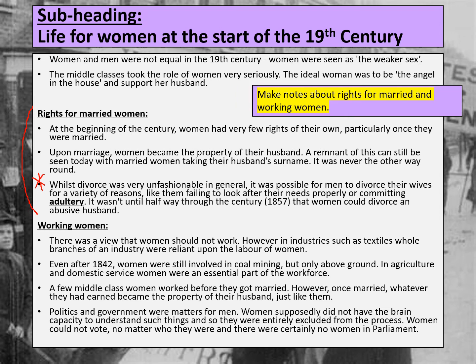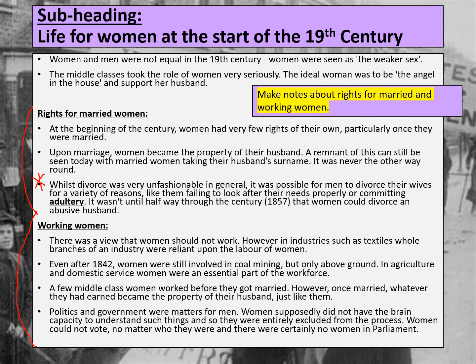Now, the other thing I'd like you to look at is working women, and what rights did they have? It's important we know that women at this stage were not really expected to work. There were some industries that women did definitely dominate. So, for example, the textiles industry was quite reliant upon the labour of women. But I'd like to look into these notes a bit more and find out about some of the other industries and areas that women worked in.